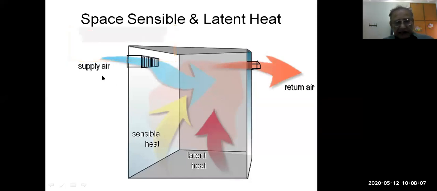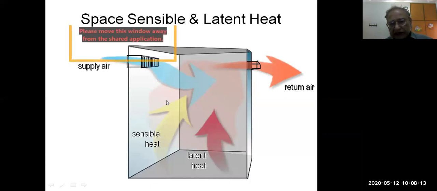Now supply air is given to the room. This is the situation in the room. This is a 3D view of the room, with colored flow. These blue colored arrows show how cold air comes from the air conditioner, which is called supply air. This is after cooling and dehumidification in the coil. Point C enters the coil, and this point B gets out of the coil. So this is supply air.